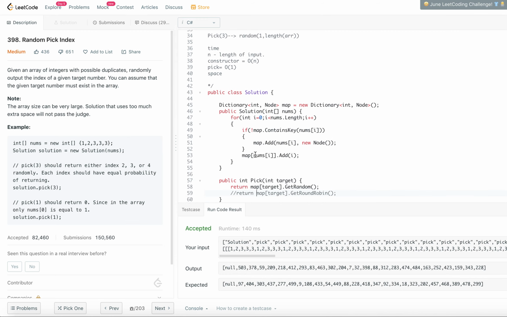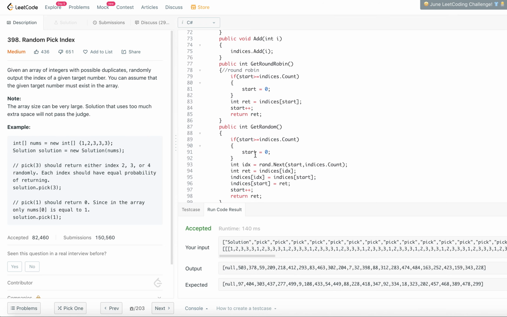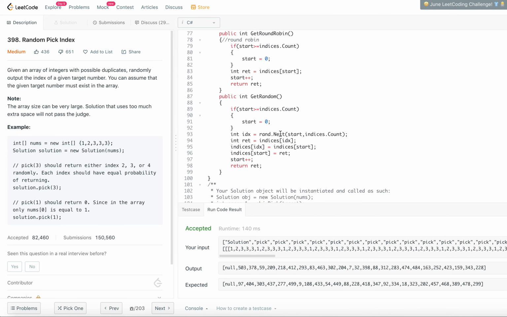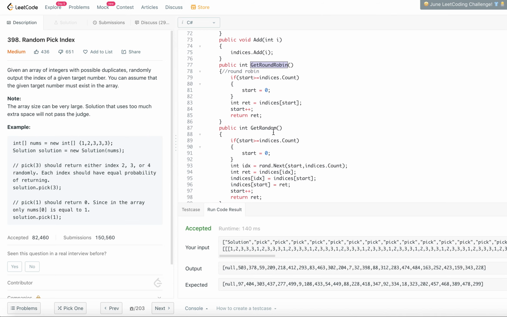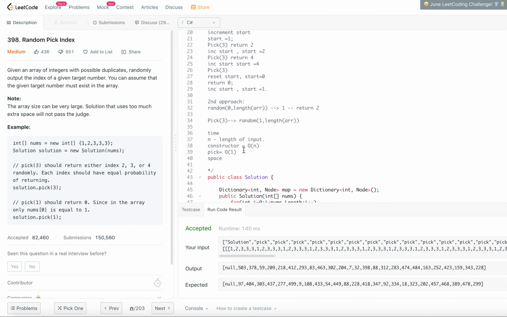Practically, random would take more time because we are generating the random number and doing the swapping also, so technically get random will be slower than get round robin because it has more operations to do. But since we are talking about big O notation, both of them will be order of 1. That is the theoretical time complexity.